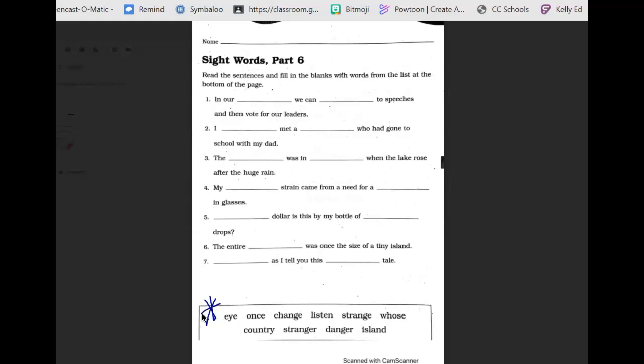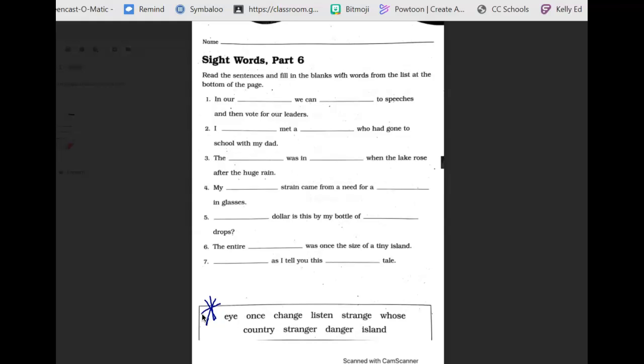Does anyone remember what a sight word is? Why do we call them sight words? Actually, sight words do not follow normal spelling rules. Most of these words, if we try to apply our phonics rules, would not follow that rule, so we just have to know them by sight and recognize them. They're kind of hard to sound out. So we're going to fill in the blanks and see if we remember the meaning of these words.